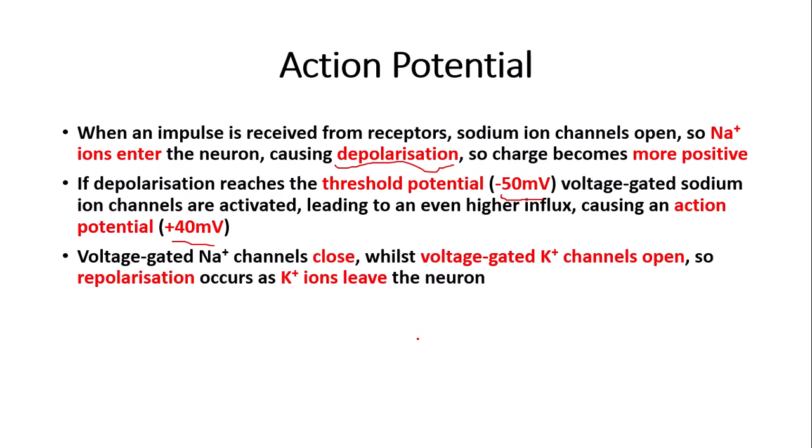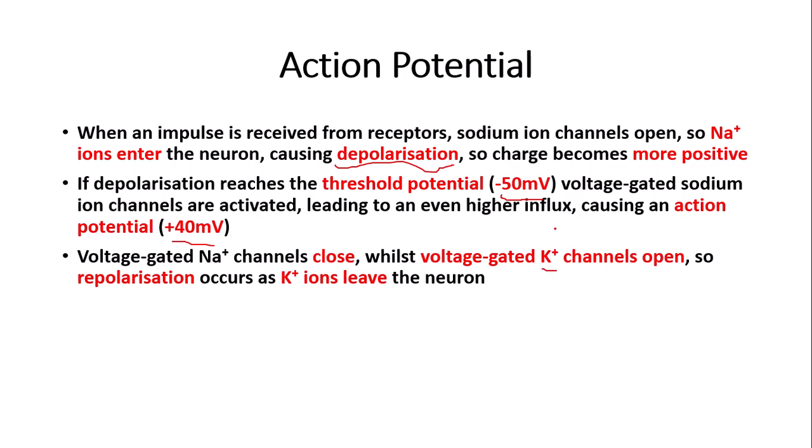When approximately plus 40 millivolts is reached, the voltage-gated sodium ion channels close. Whilst this happens, voltage-gated potassium ion channels open. This leads to a process called repolarization. This occurs as potassium ions leave the neuron, as the voltage-gated potassium ion channels have opened.